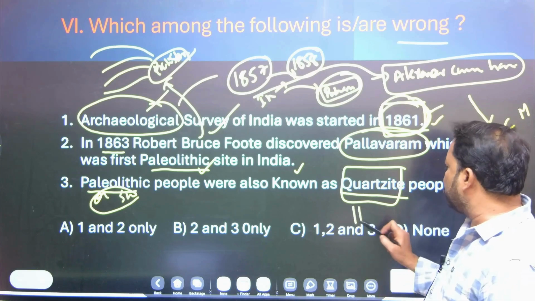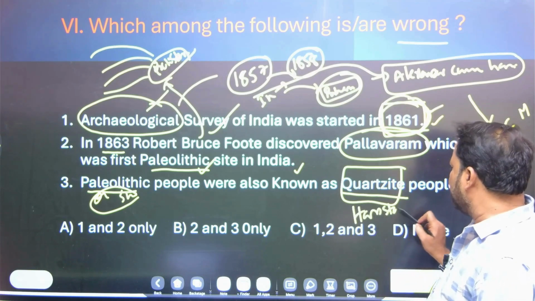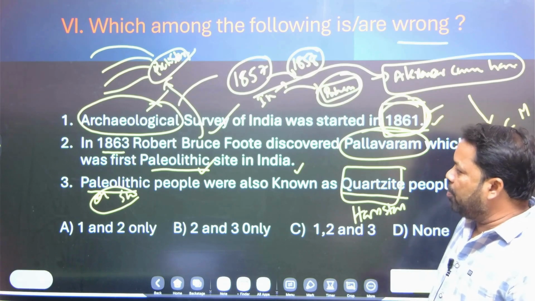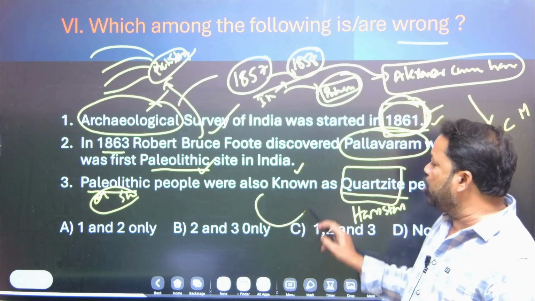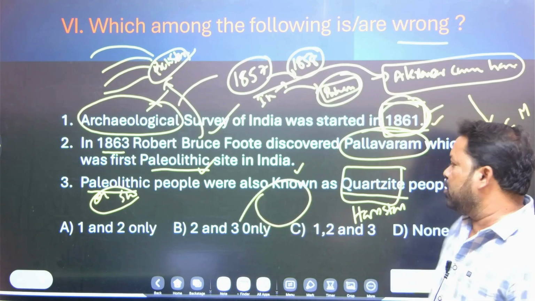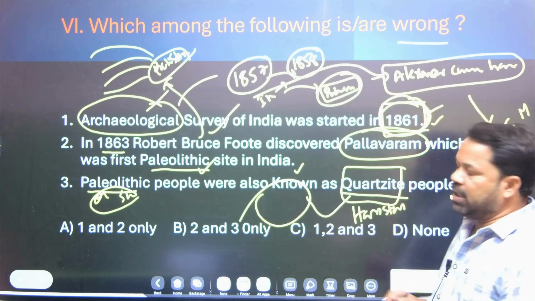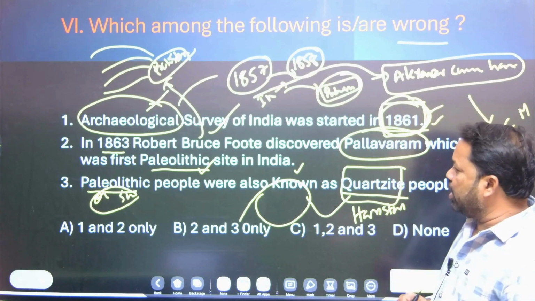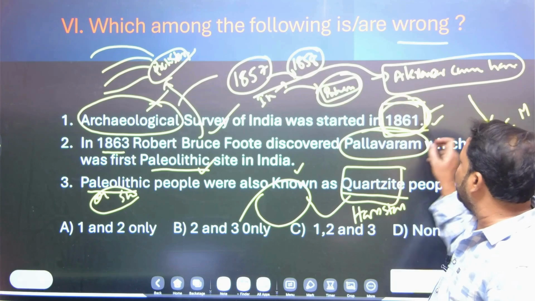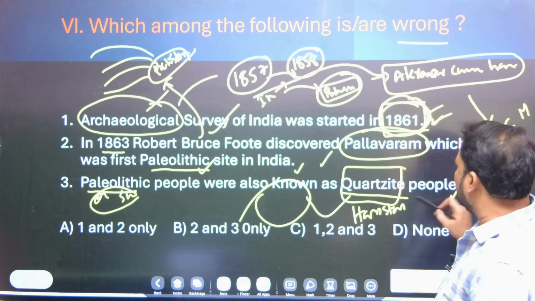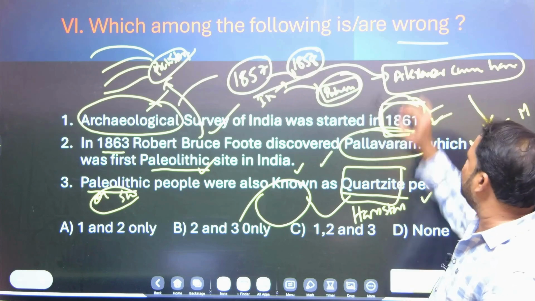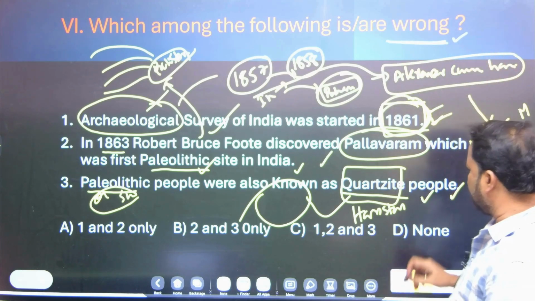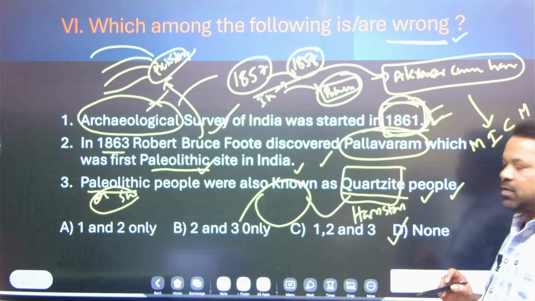Yesterday I told you, Paleolithic people used big stone tools made of quartzite stone. So this is also a right statement. The first one is right, the second is right, and the third is right. So there is no wrong statement. Your answer is none. D is the right answer.